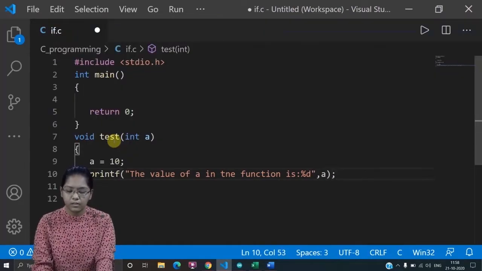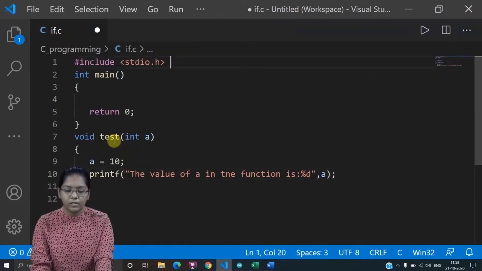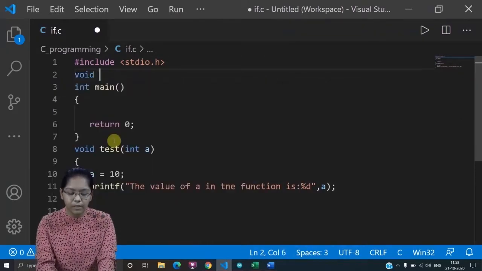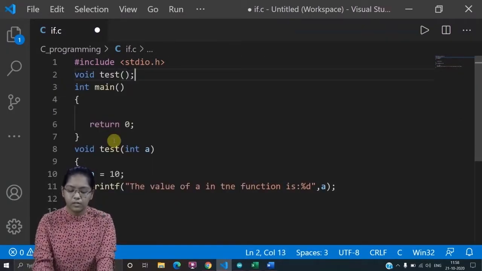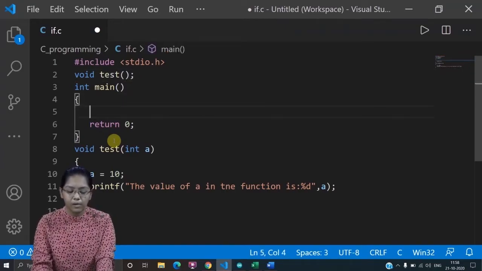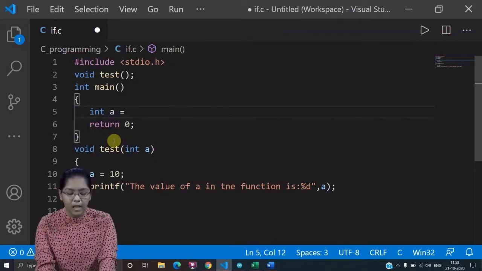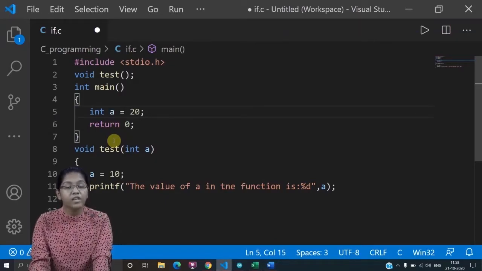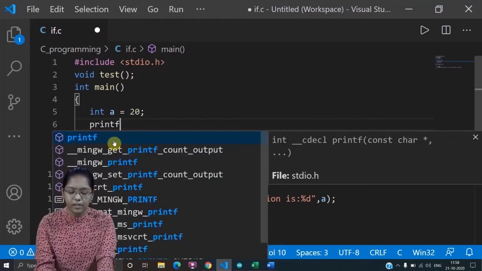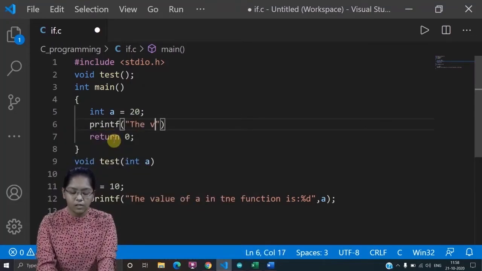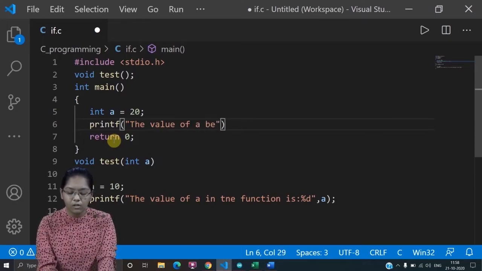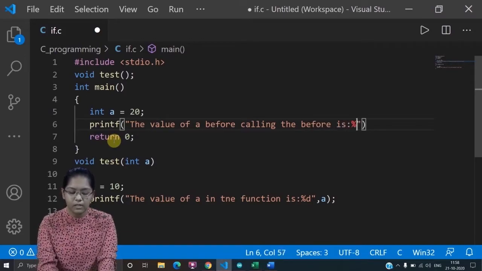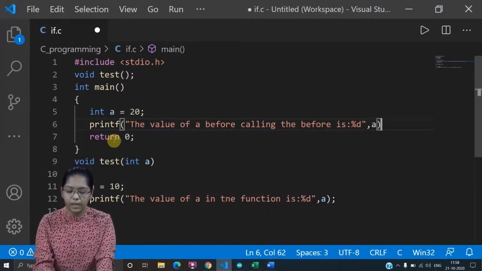Now here, firstly, let's declare the function in the beginning. Now what will I do? Here in main I will declare a, and write the value of a as 20. And then printf: the value of a before calling the function is %d. Here it will be a.